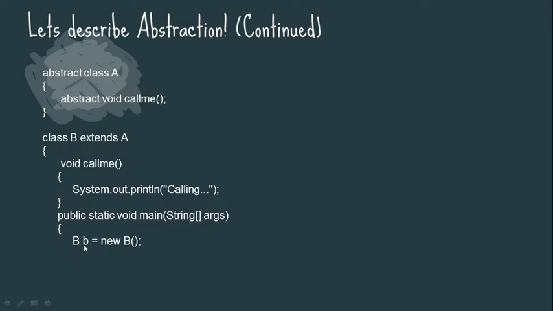So I am creating an object of class B. The class B is capital, and the object b is in small, and then we use the new keyword to assign this object. Through this object we call this method in the main: b.callMe, this method is being called here in the main method, and then close it.